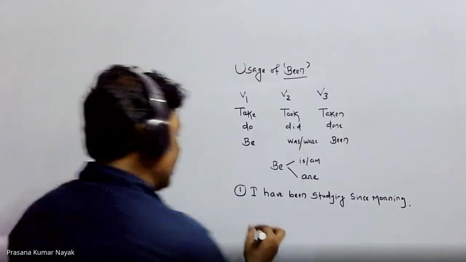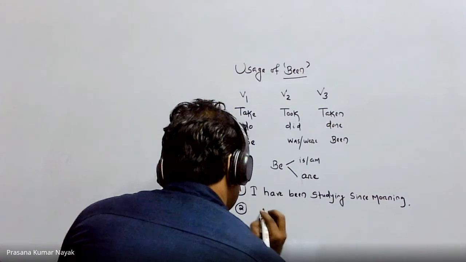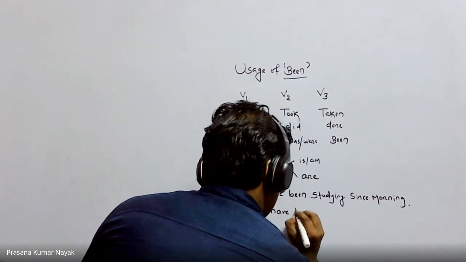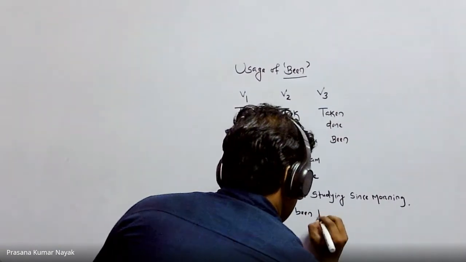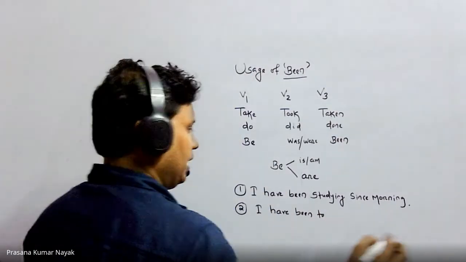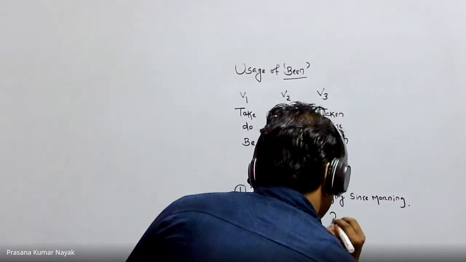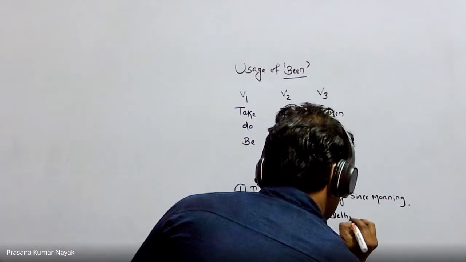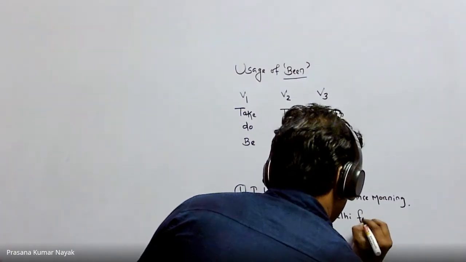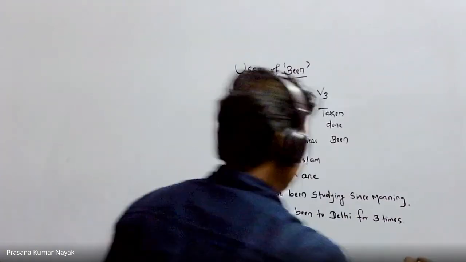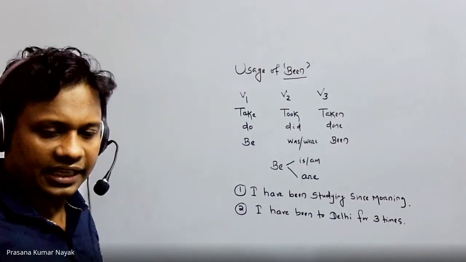The second one I'm going to give you: I have been to Delhi for 3 times. It's the second sentence.